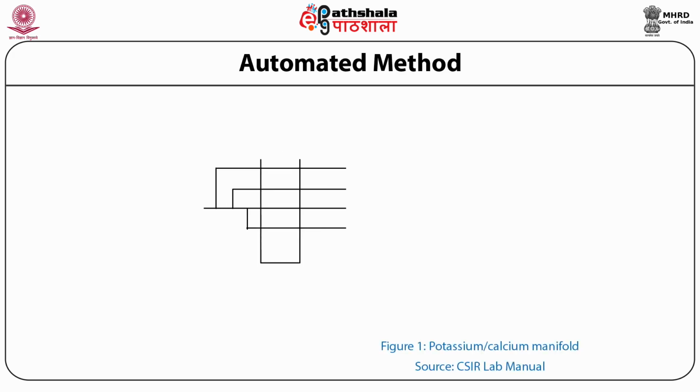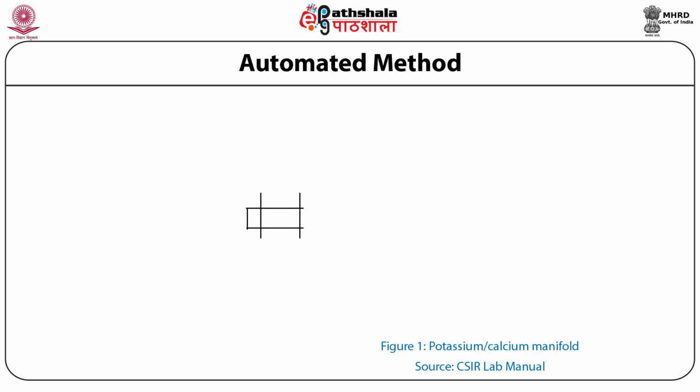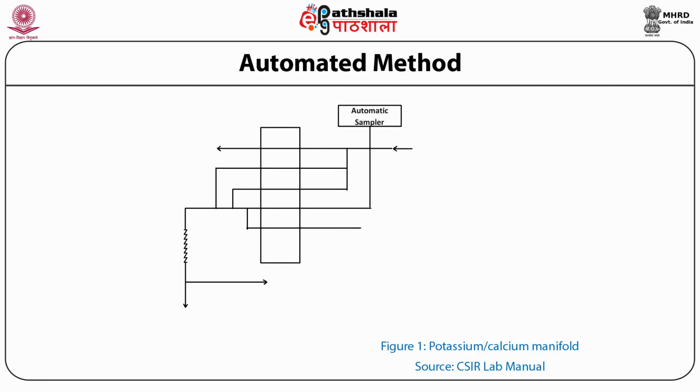The procedure follows like this: set up the manifold as shown in the figure for sodium and magnesium. You can do similarly for calcium and potassium. Set sampling and washing times and fill the sample plate. Aspirate the standard solutions and samples under the conditions as per manufacturer instructions. Record the absorbance value obtained on a chart recorder, and then calculate the concentration of each metal ion from the calibration curve prepared.